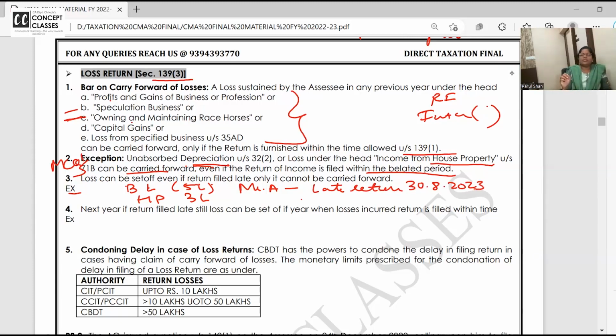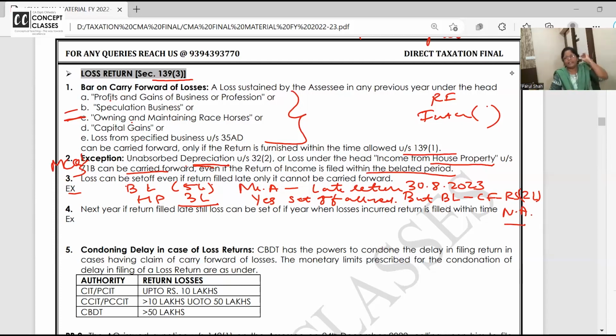For an individual, what is the due date of filing the return on time? 31st July. But when did he file the return? 31st August. So he filed it late. So can he set off the loss still? Answer is yes. Set off allowed. So 3 lakh rupees business loss, can you set off in the house property income? Answer is yes. But business loss carried forward, rupees 2 lakh, NA, not allowed.